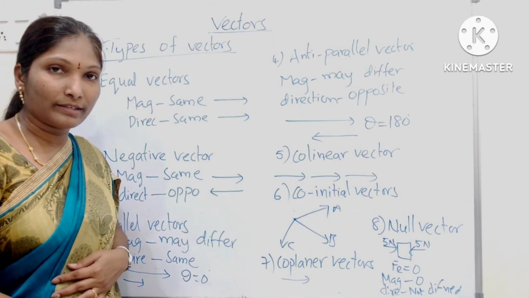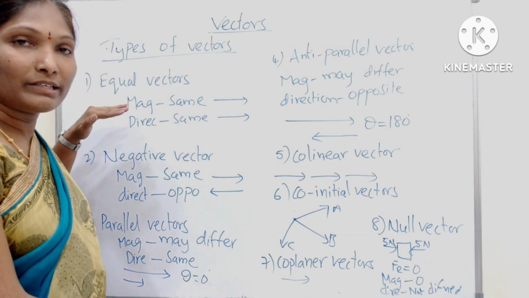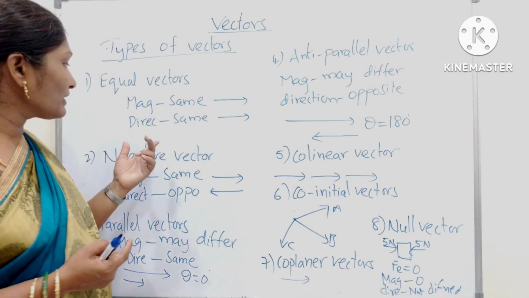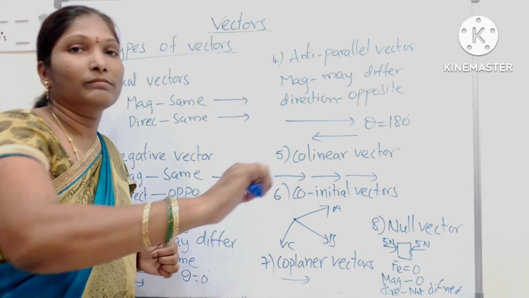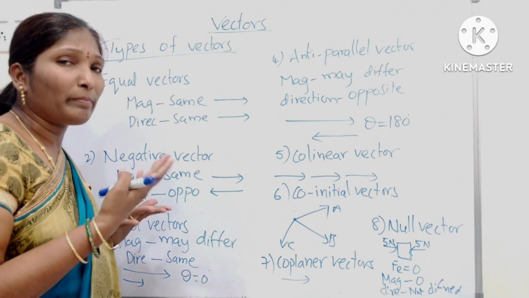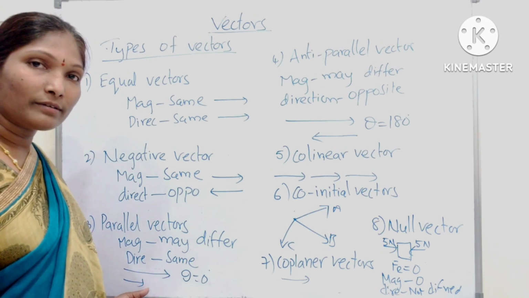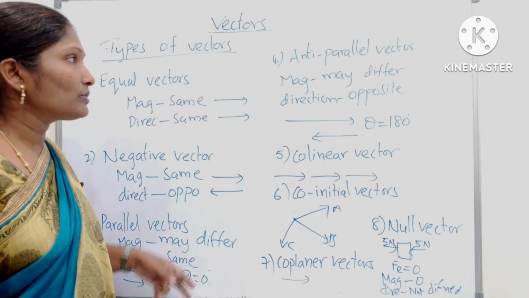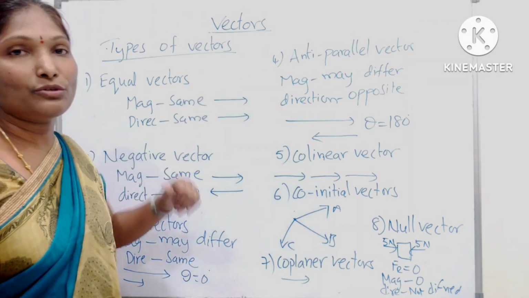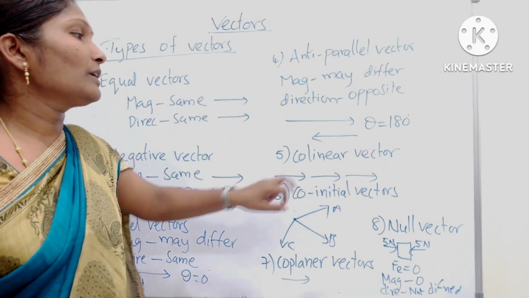These are the types of vectors. Okay, look at here one more time. I am telling types of vectors. Equal vectors means magnitude same, direction same. Next, negative vector, magnitude same but direction opposite. Parallel vectors, magnitude may differ. Magnitude same ఉండొచ్చు ఉండకపోవచ్చు. Direction matram same direction. That means here theta is 0. Anti-parallel vectors, magnitudes may differ. Direction opposite.